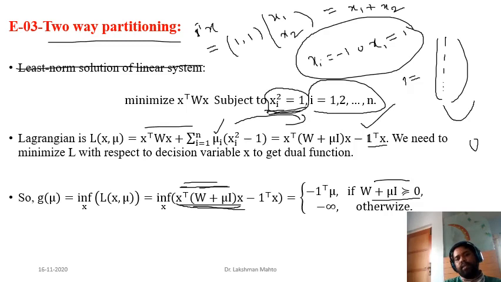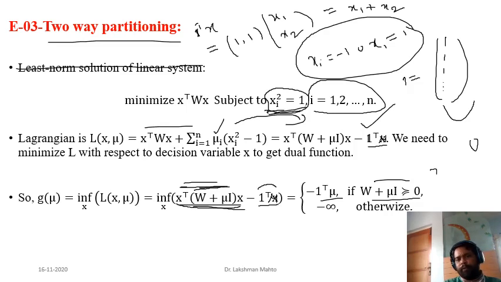Okay, and in that case, here mu is coming here, not x. That means we are having this constant term. So that's your dual function. It would be negative of 1 transpose mu, 1 vector transpose mu, when your coefficient matrix W plus mu I is greater than or equal to 0. That means positive semi-definite. Otherwise, it will approach negative infinity. When this coefficient matrix W plus mu I is not positive semi-definite, then definitely it is going to approach negative infinity. It will be unbounded below.